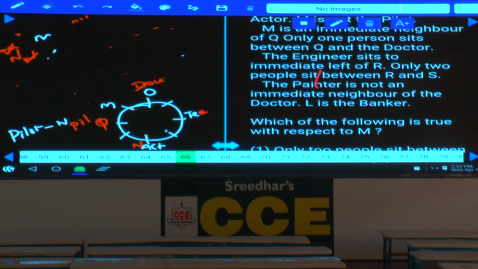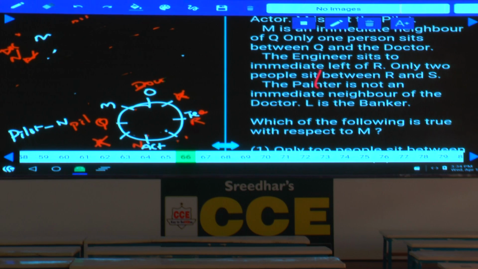Then can we have R at this place? If R is here, engineer cannot be Q because Q is a pilot. Hence R cannot be here. Can we have R at this place? If R is here, then engineer and teacher must be in the same place, not possible. Hence R must be here. R is the teacher. Are you following this one or not?